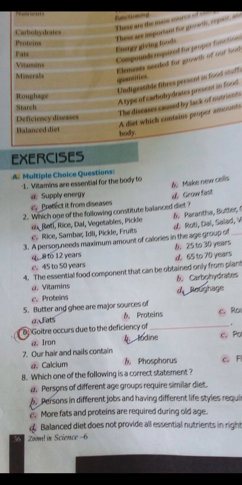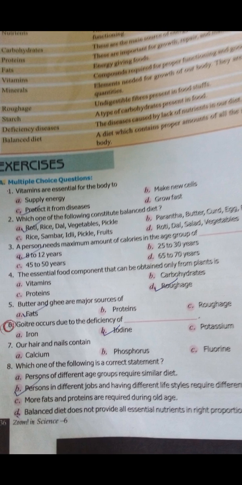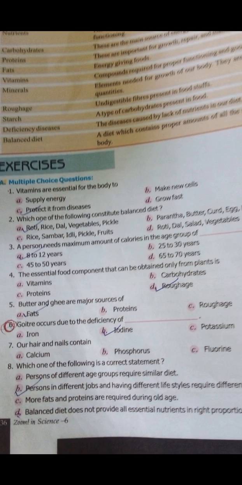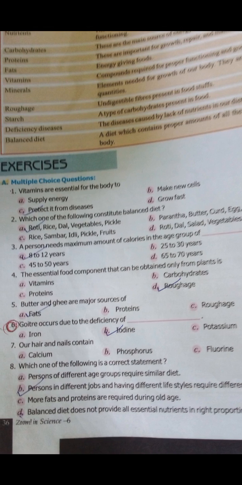A person needs maximum amount of calories in the age group 8 to 12 years. The essential food component that can be obtained only from plants is roughage. Butter and ghee are sources of fats.